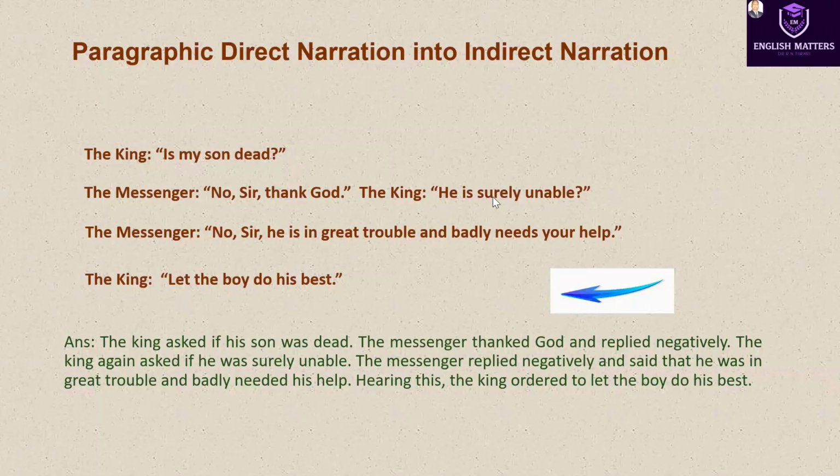The king, he is surely unable. The king again asked if he was surely unable. Look here. If he is third person pronoun, it will never change. Understand it. He was. Is will change into, look at the cursor, just wait. Is will change into was. If he was surely unable. So what is the sentence? The king again asked if he was surely unable, because this is in continuation. That's why I've used asked there.